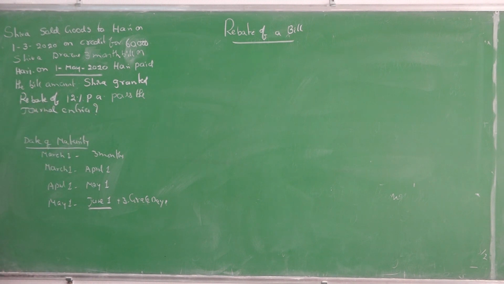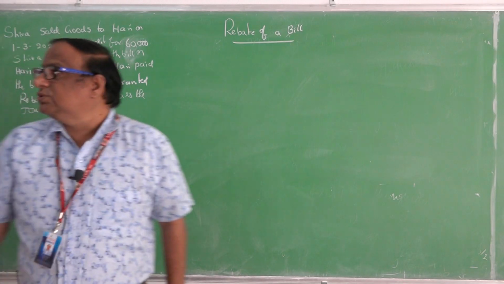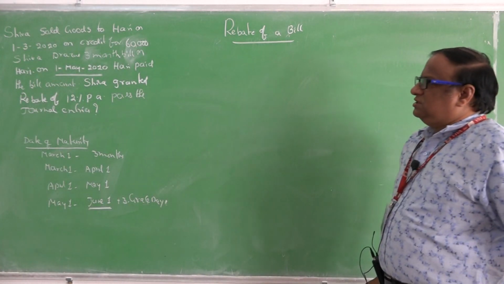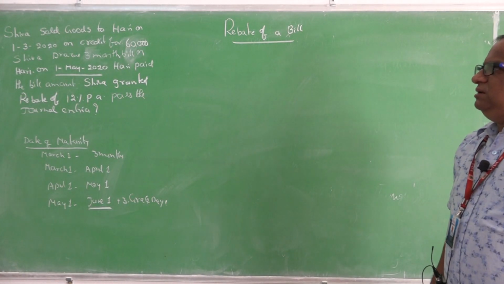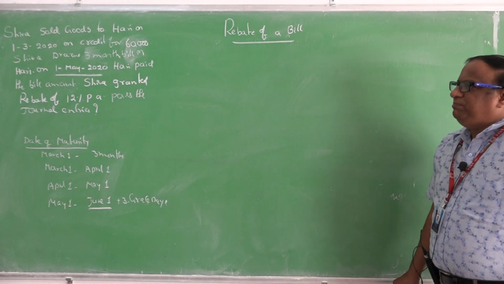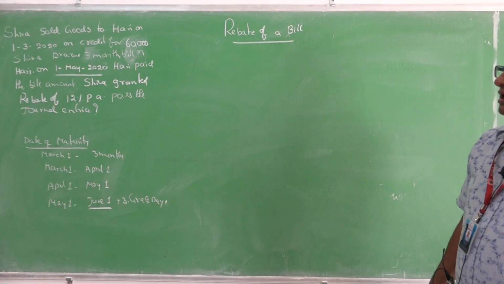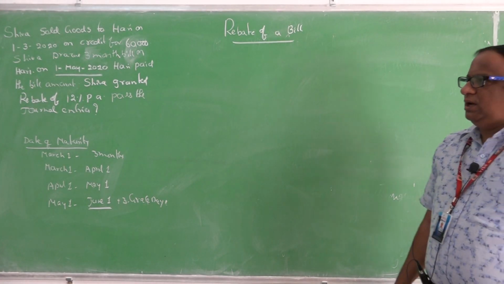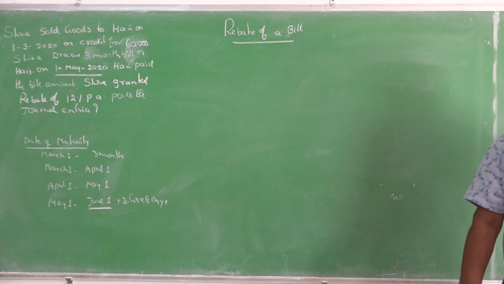This is the question. Shiva sold goods to Hari on 1st March 2020 on credit for 60,000. Shiva draws a 3 months bill on Hari. On 1st May 2020, Hari paid the bill amount. Shiva granted rebate of 12% per annum. Pass the journal entries. What is the rebate?